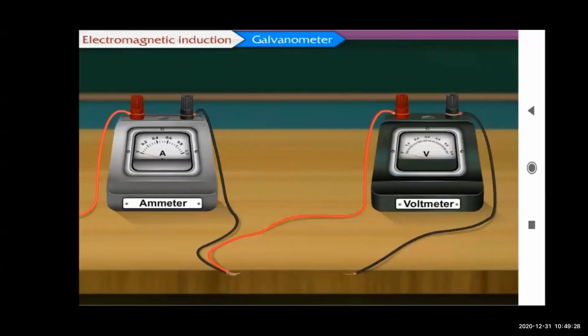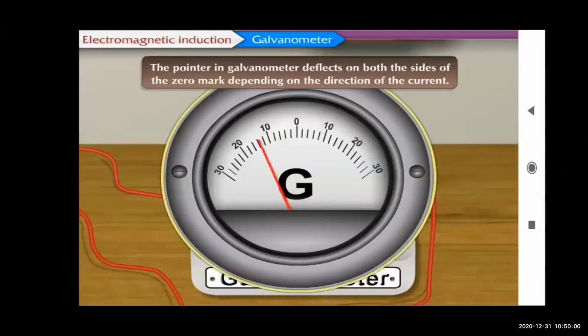Now the most important thing I am going to say is that the pointer deflects on both sides of the zero mark depending on the direction of the current. So remember this, because we are going to see activities and you will notice this point. In the galvanometer, the pointer deflects on both sides of the zero mark depending on the direction of the current, right?